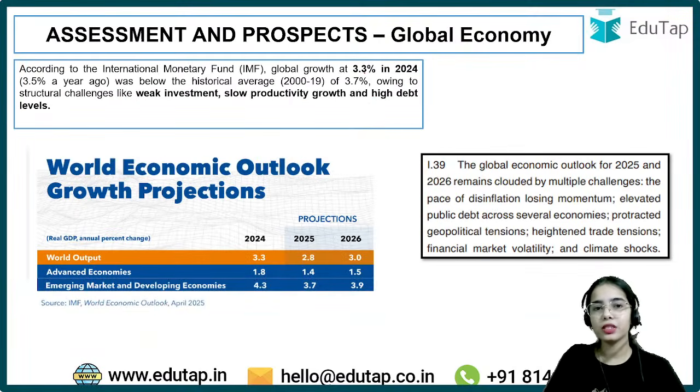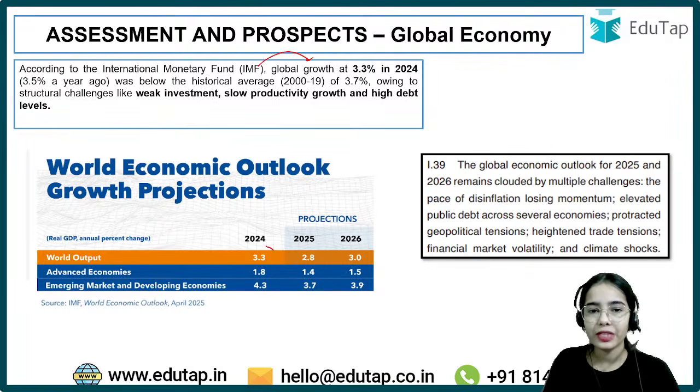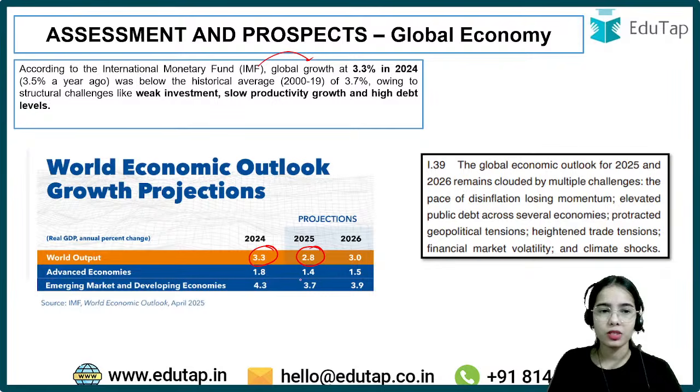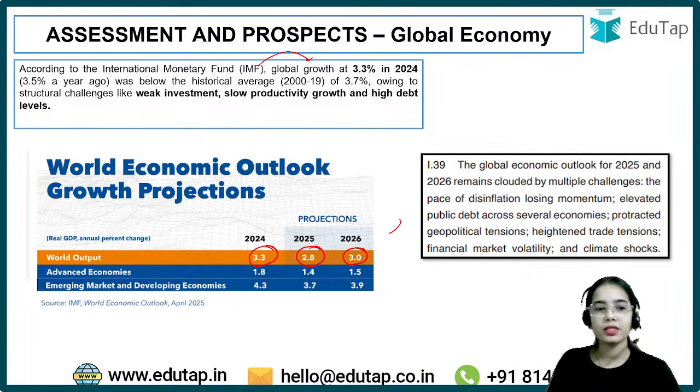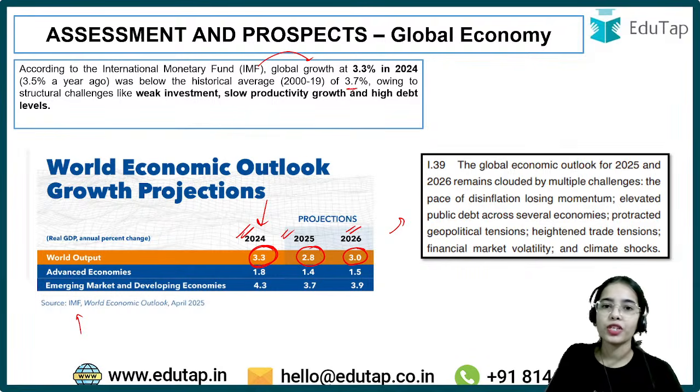So here the data points are important. As per the IMF, global growth is at 3.3% in 2024, which is expected to be 2.8% in 2025, and in 2026 it is expected to be 3%. So these are the expectations that have been given by the IMF for 2024, 2025, 2026. Now the global growth in 2024, that is 3.3%, was below the historical average of 3.7%.